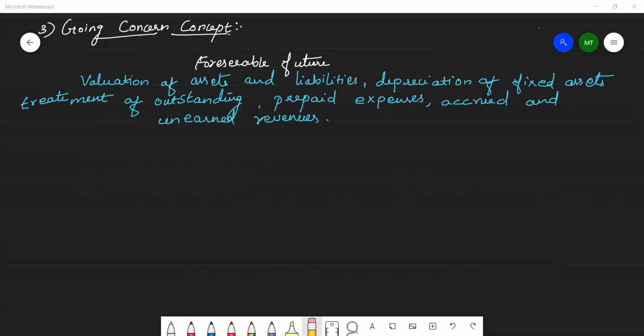For example, assets are generally valued at historical cost. So any increase or decrease in the value of assets in the short period is ignored.